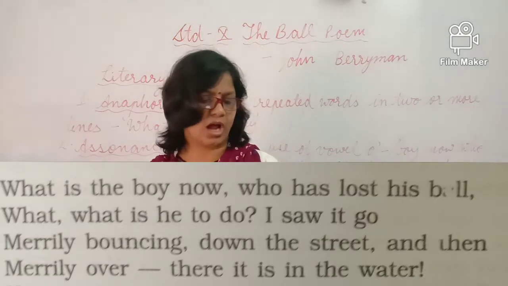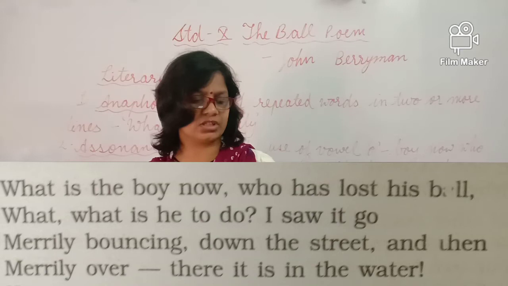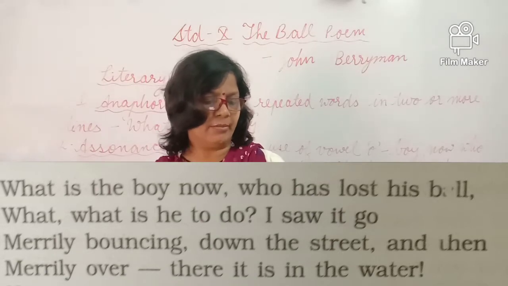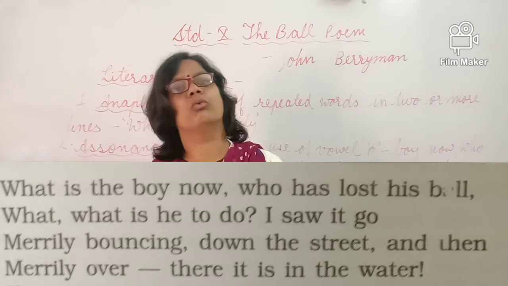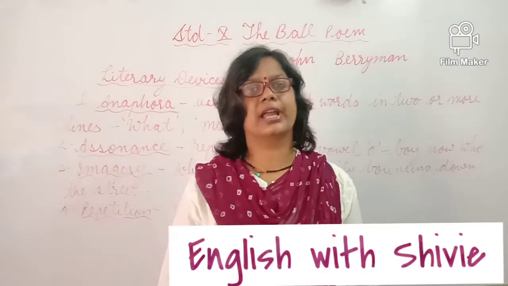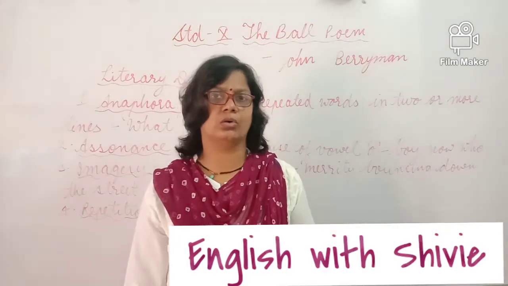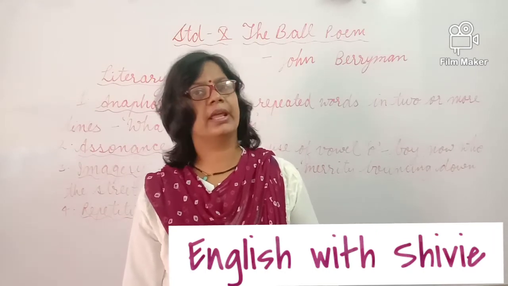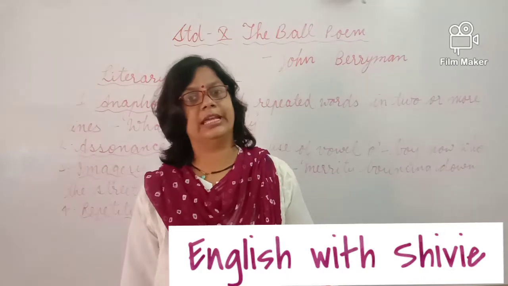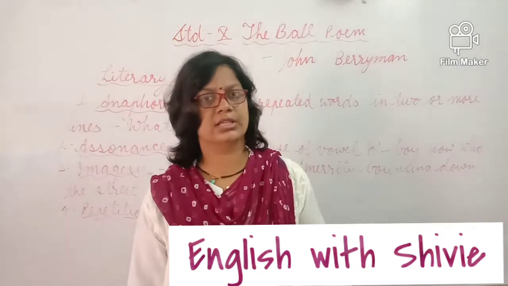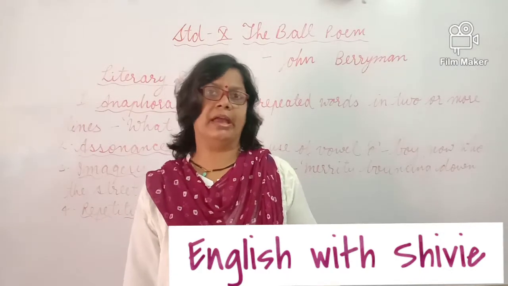I saw it go merrily bouncing down the street, and then merrily over there. In the first four lines, he describes how the boy is playing with the ball, and when he was playing, he lost his ball because it is bouncing merrily.